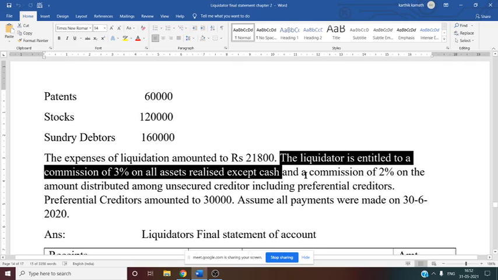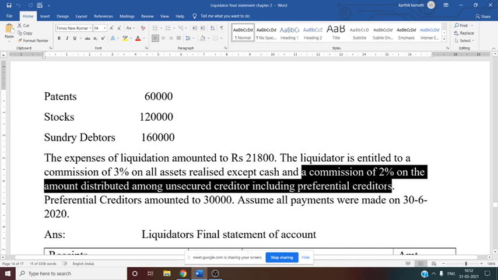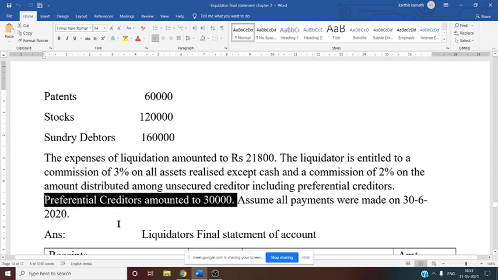Then a commission of 2% on the amount distributed to unsecured creditors including preferential creditors. Sometimes in the question they will give a commission of 2% on the amount distributed to unsecured creditors, and in that case you have to consider preferential creditors as well. Unless otherwise stated in the problem, unsecured creditors include preferential creditors. But in this problem they have specifically said preferential creditors must also be included in calculating remuneration. So consider both unsecured and preferential creditors and assets realized. Then preferential creditors amounted to 30,000. This is also given, so you can write it directly.